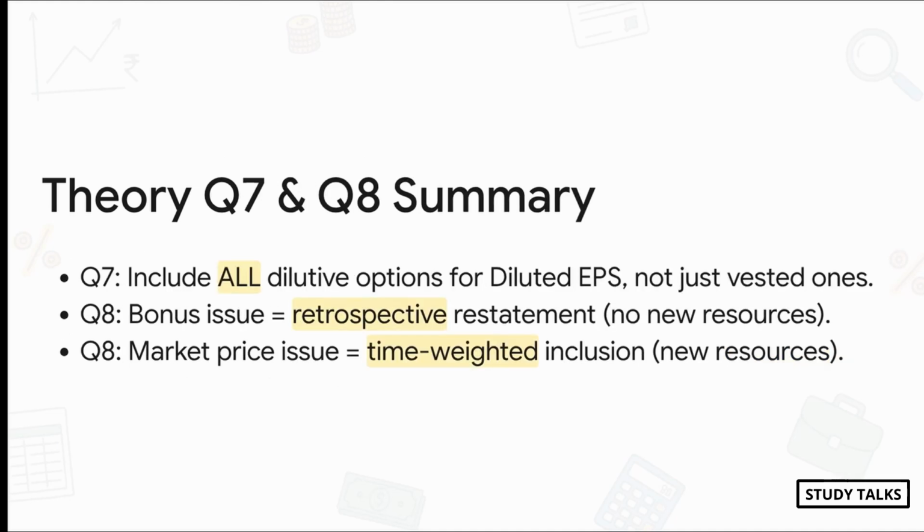Questions 7 and 8 are perfect for reinforcing two of our key concepts. Question 7 on stock options makes it clear. It doesn't matter if an option is vested or not. If it exists and is dilutive, you have to include it for the period it was outstanding. And question 8 is our pizza analogy all over again. Bonus issue means no new money, so we restate the past. A market price issue brings in cash, so we only count it from the date it happens.